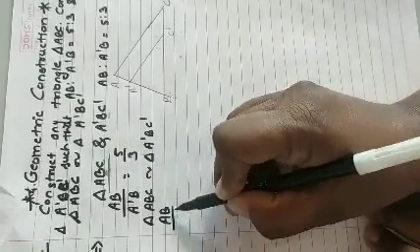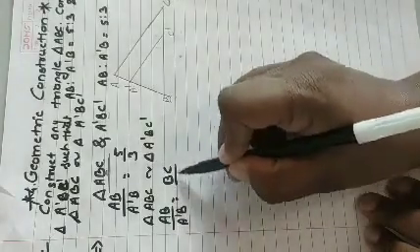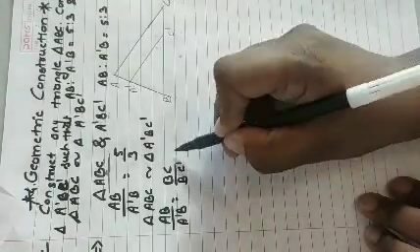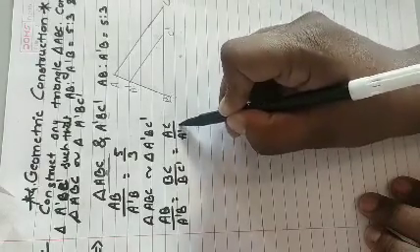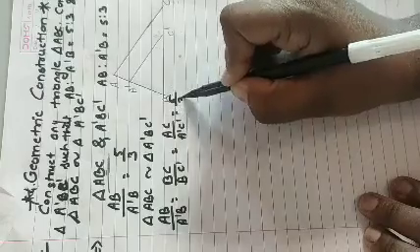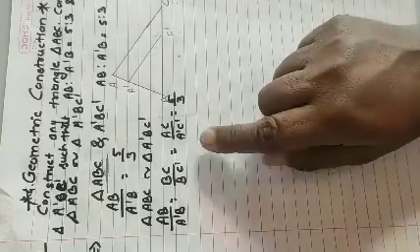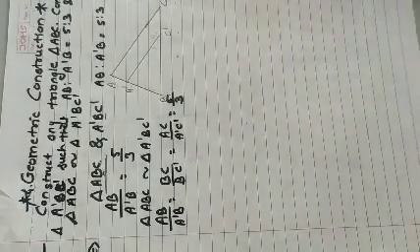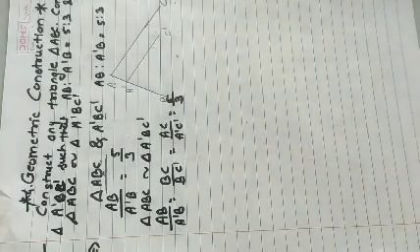AB upon A dash B equals BC upon B C dash equals AC upon A dash C dash, and the ratio is 5:3. From this we understand that all the sides of triangle ABC are greater than those of triangle A dash B C dash.